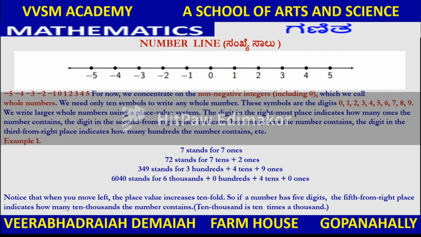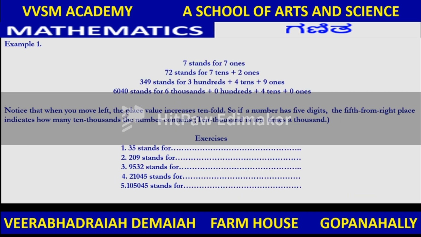The digit in the rightmost place indicates how many ones the number contains. The digit in the second place from the right indicates how many tens the number contains. The digit in the third place from the right indicates how many hundreds the number contains, etc. So 7 stands for 7 ones, 72 stands for 7 tens plus 2 ones. Similarly, 349 stands for 3 hundreds plus 4 tens plus 9 ones. Like this. This is the number line, my dear friends.